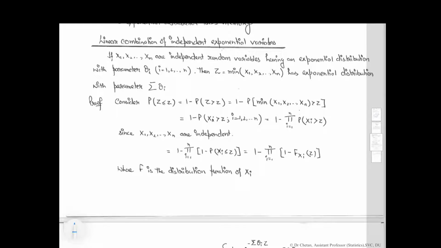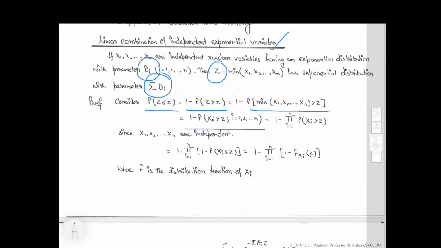Another concept is the linear combination of independent exponential variates. If X1, X2, X3 up to Xn are independent random variables having the exponential distribution with parameter theta_i, then Z, which is the minimum of X1, X2, X3 up to Xn, has an exponential distribution with parameter the sum over i of theta_i. For this, consider the probability of Z less than z, which is equal to 1 minus the probability of Z greater than z, which is equal to 1 minus the probability of the minimum of X1, X2, X3 up to Xn greater than z, which is equal to this quantity.